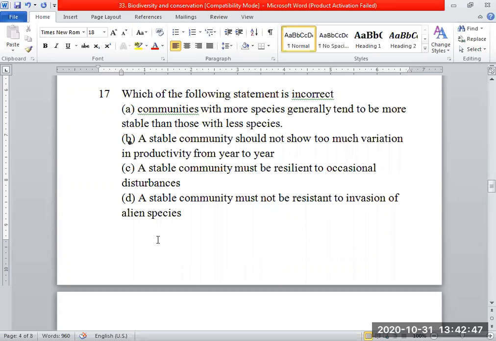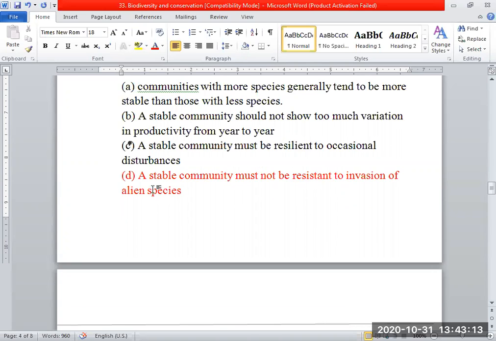So our answer is the fourth one. Our answer is: a stable community must not be resistant to invasion of alien species. So this is our answer. Okay. So when you make a mistake here, or when you are not able to answer, just go through the latitudinal gradient of biodiversity, read that statement and the reasons for the greater biodiversity in the tropics. You just read that, you will get the answer.